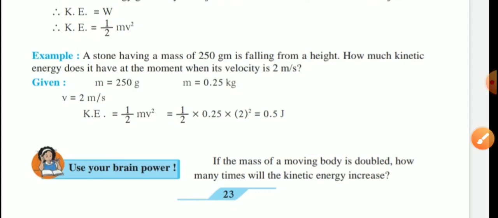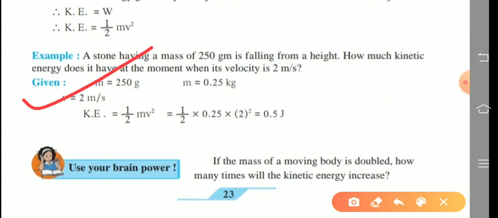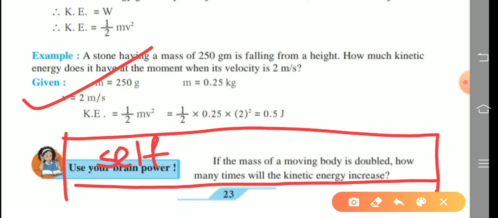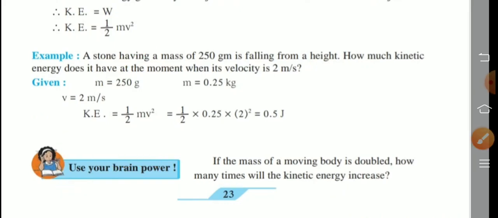First of all, you solve this numerical problem. Next one is 'use your brain power'. This question is given in our new syllabus for self study, so you find the answer of this question yourself. Next.